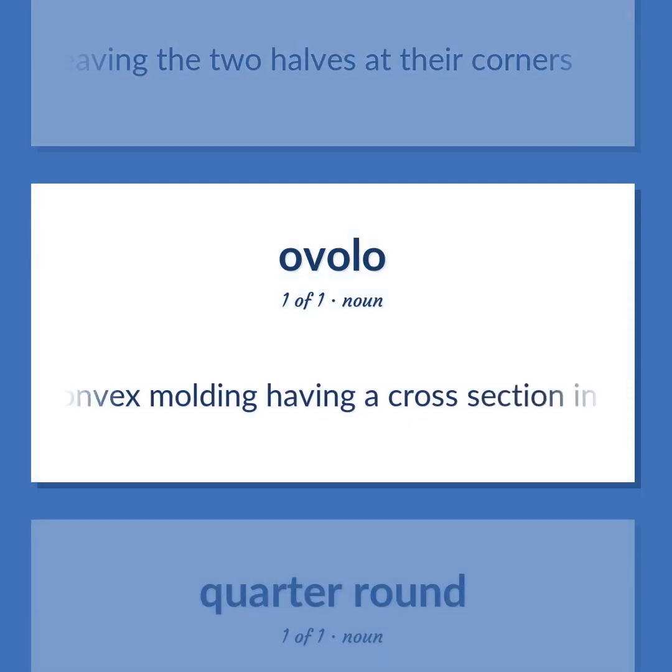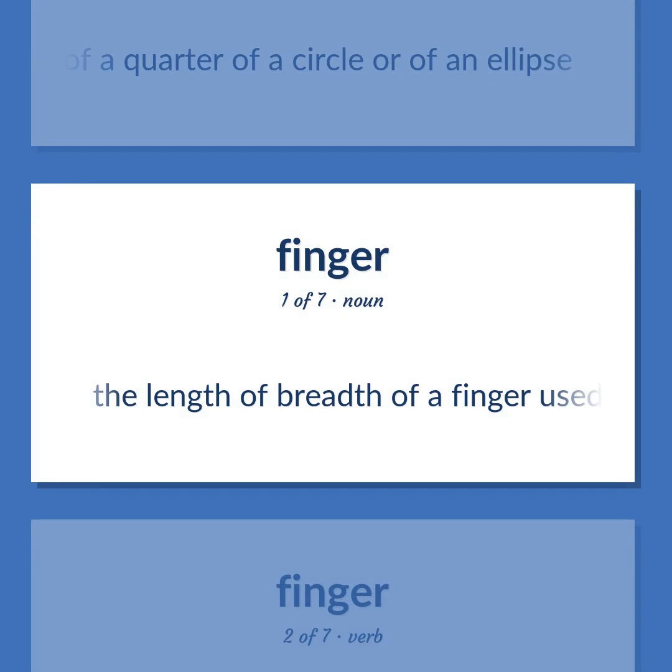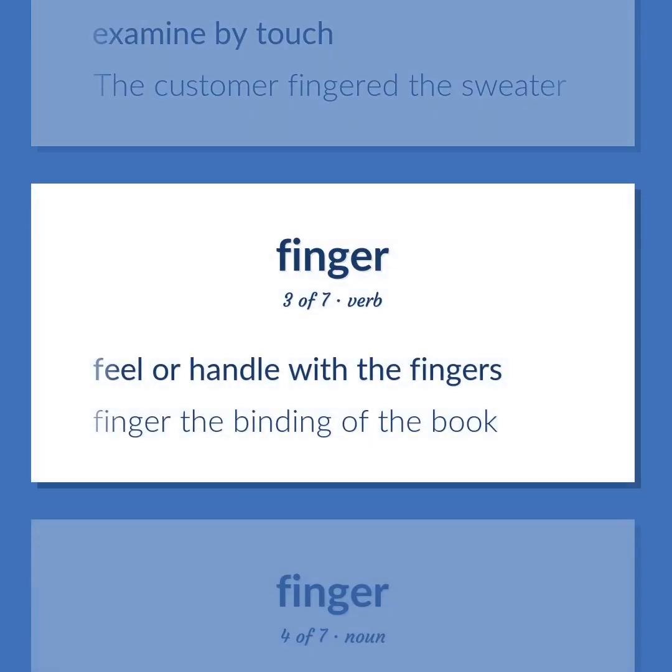A convex molding having a cross-section in the form of a quarter of a circle or of an ellipse. The length or breadth of a finger used as a linear measure. Examine by touch. The customer fingered the sweater. Feel or handle with the fingers. Finger the binding of the book.